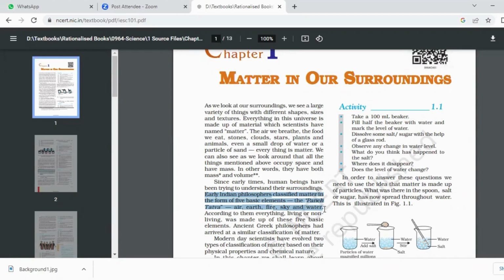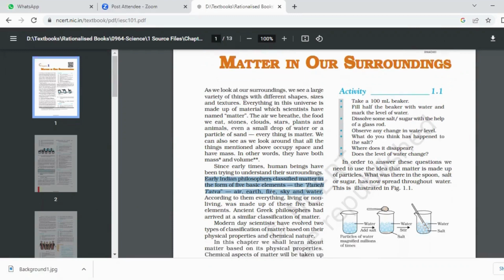Okay, we classify matter based upon physical properties, it is different. Based upon chemical properties, it is different. Classification of matter is dealt with in the second chapter. We will not do it over here. I'm just giving you an introduction to this chapter, right?